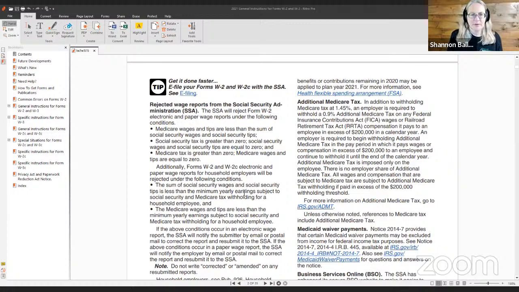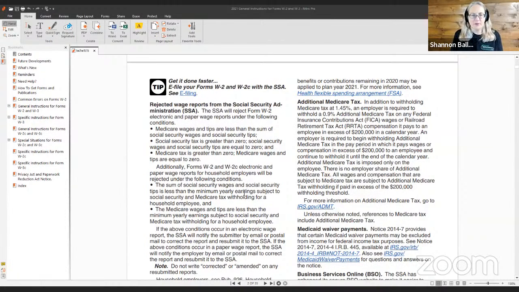Rejected wage reports from the Social Security Administration, SSA. The SSA will reject Form W-2 electronic and paper wage reports under the following conditions. Medicare wages and tips are less than the sum of Social Security wages and Social Security tips. Social Security tax is greater than zero. Social Security wages and Social Security tips are equal to zero, and Medicare tax is greater than zero. Medicare wages and tips are equal to zero.